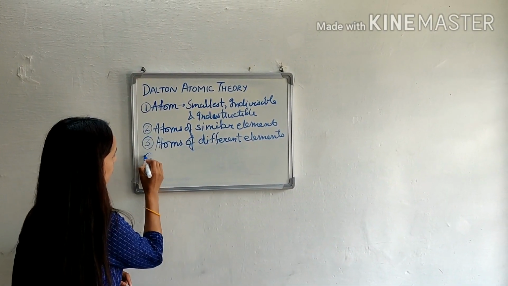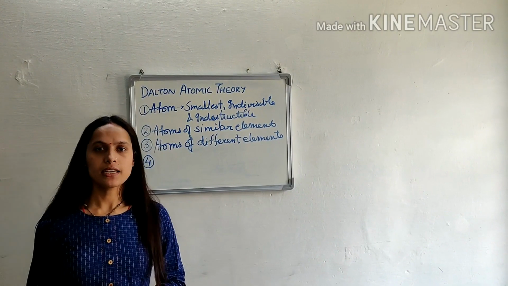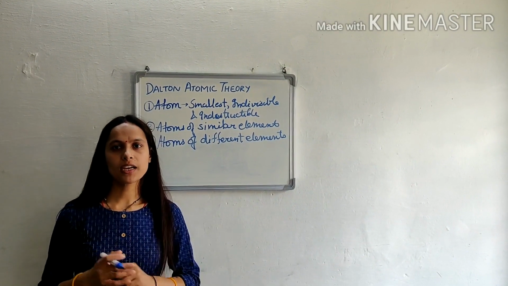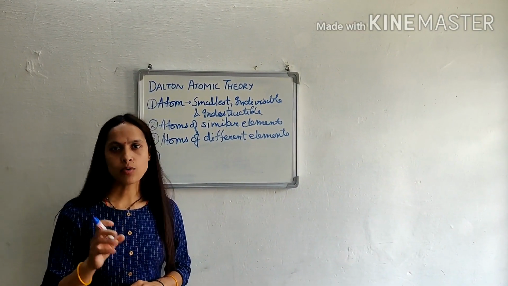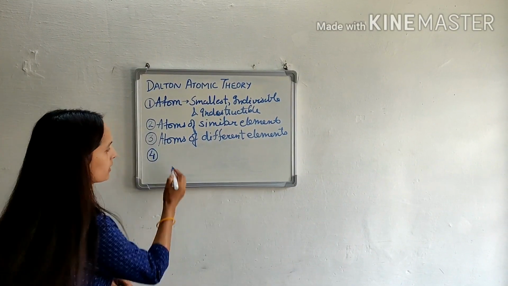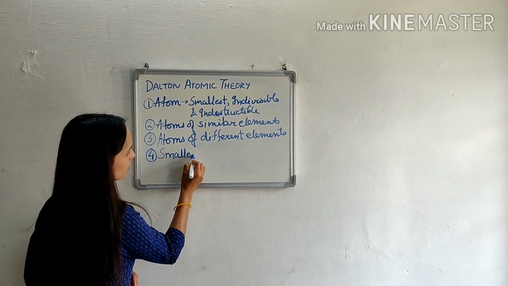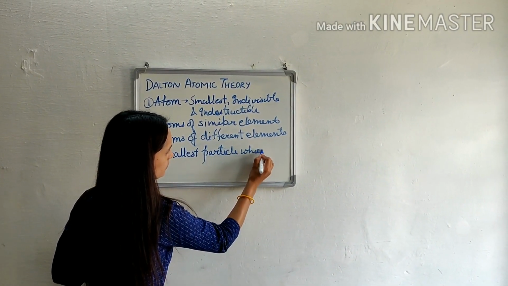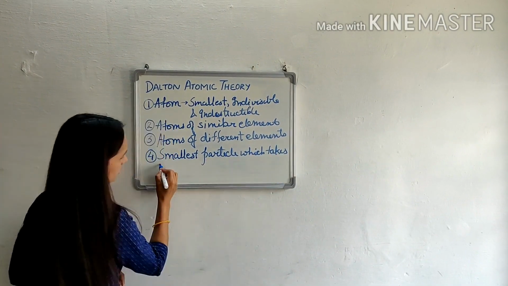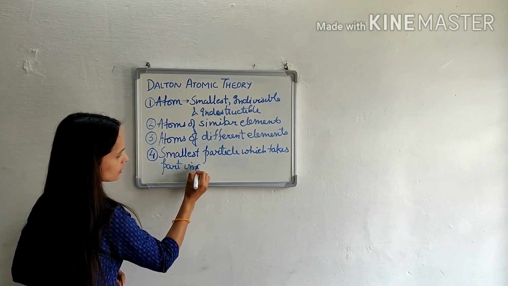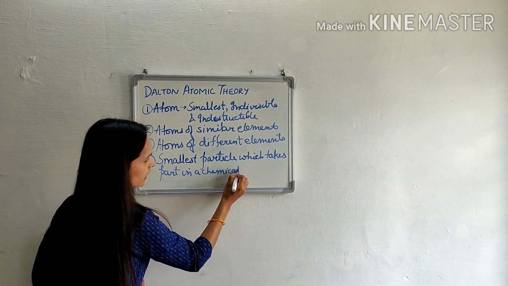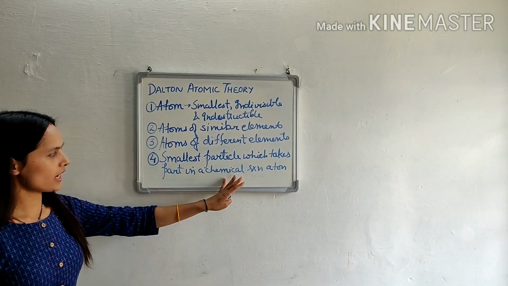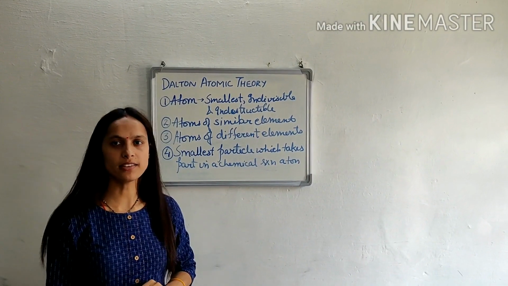Now, the fourth postulate of Dalton atomic theory is that in a chemical reaction, atom takes part. Means whenever a chemical reaction takes place, the atom of that particular element takes part. Means the smallest particle which takes part in a chemical reaction is called atom. Clear? So in any chemical reaction, the smallest particle which takes part is known as atom.